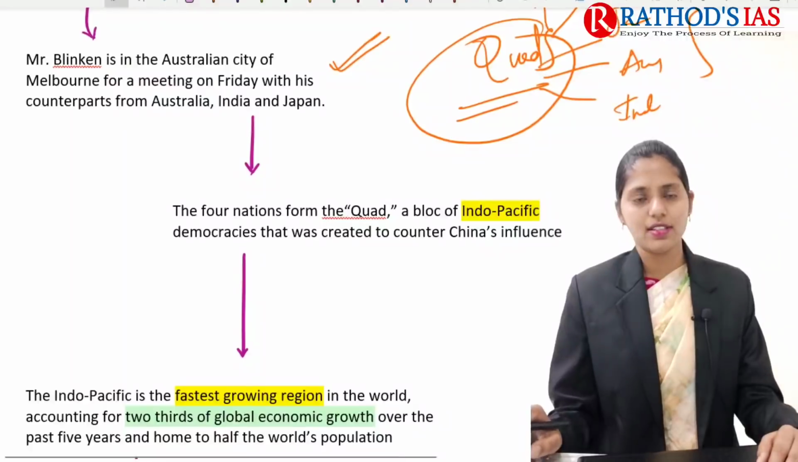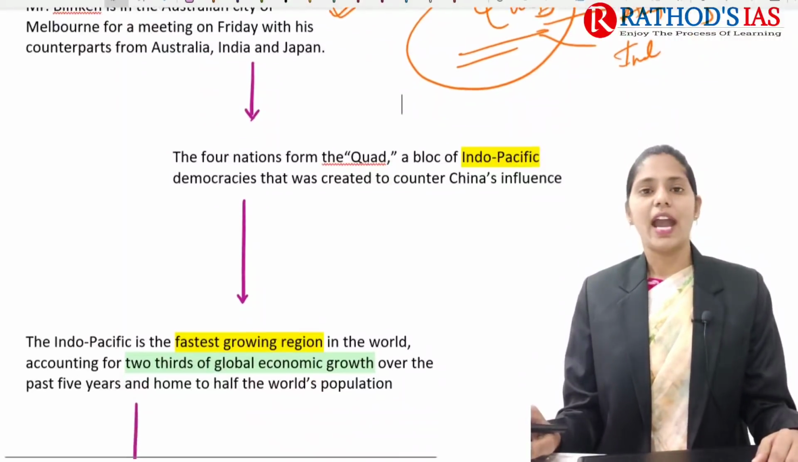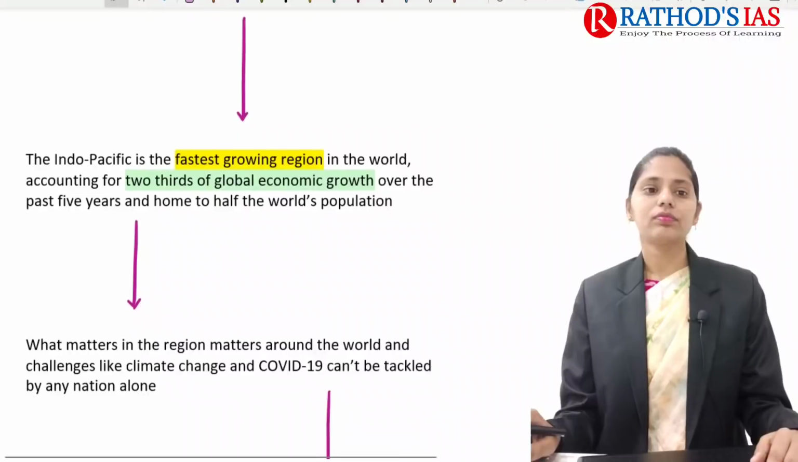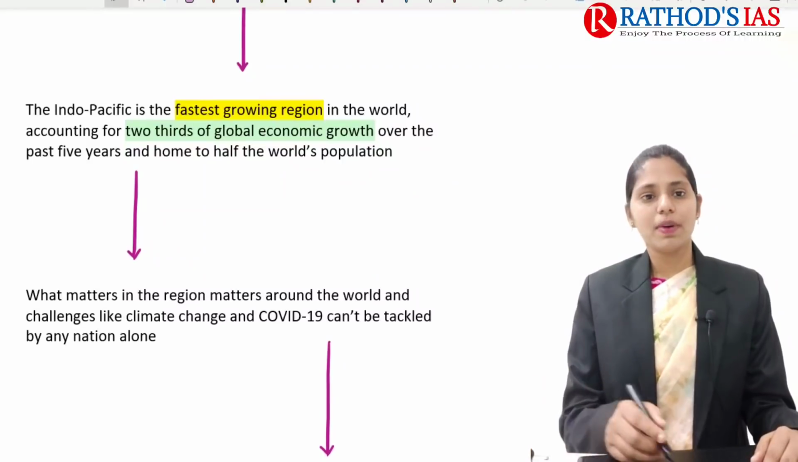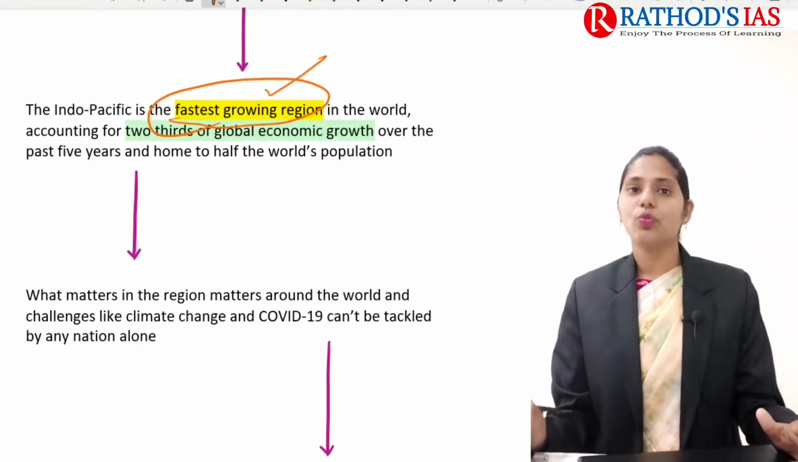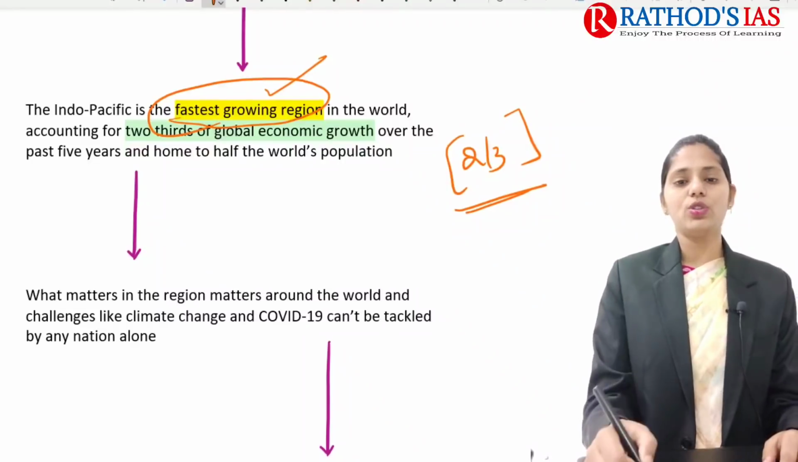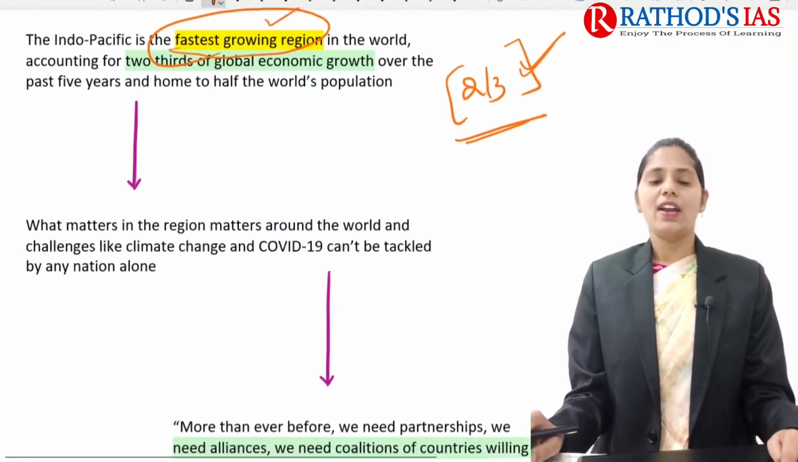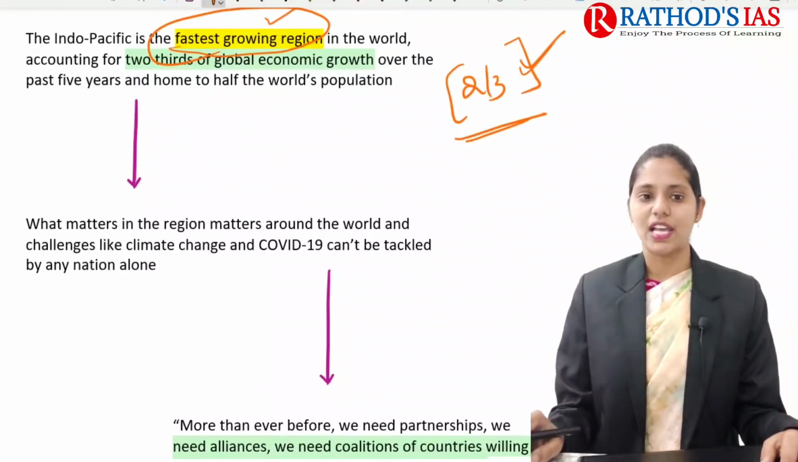Actually these 4 nations formed the Quad, and it is a bloc of Indo-Pacific democracies, created to counter Chinese influence in the Indo-Pacific region. And some important facts regarding this region: the Indo-Pacific is one of the fastest growing regions in the world, accounting for 2/3 of global economic growth over the past 5 years. It is also home to half of the world's population.